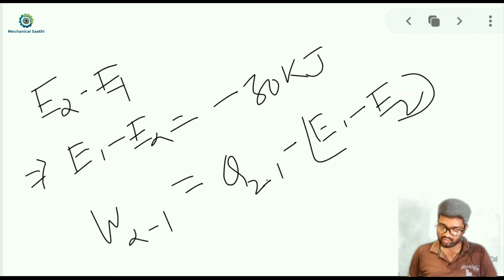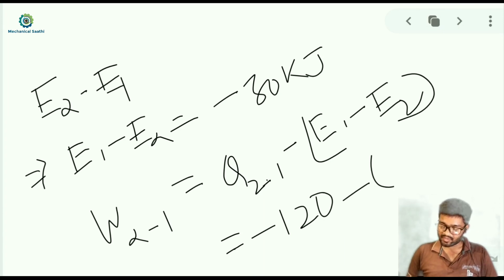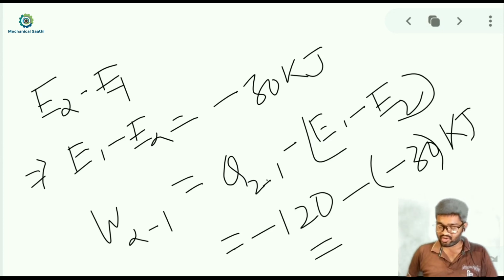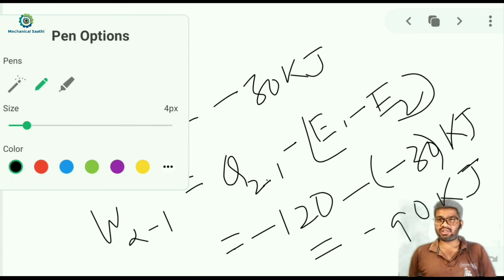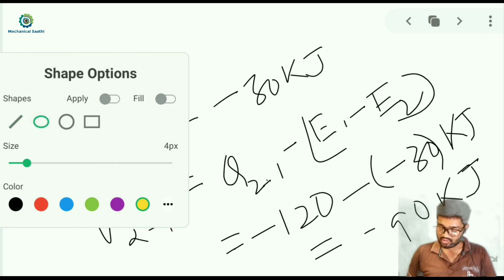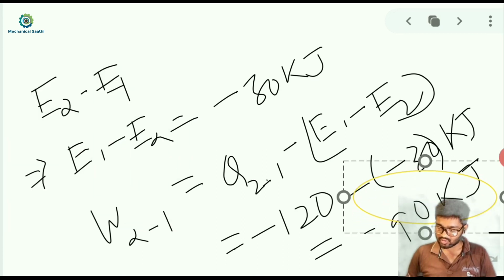So that will be minus 120 kilojoule minus of minus 30 kilojoule, which gives us minus 90 kilojoule. So this is the work interaction during the non-quasi-static process asked in this question. This will be the correct answer.